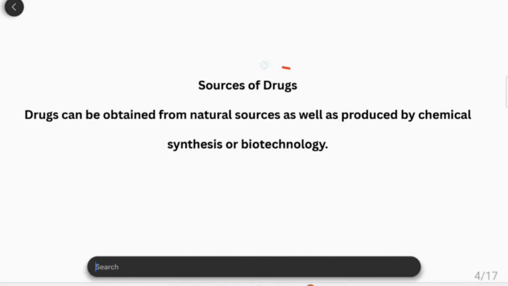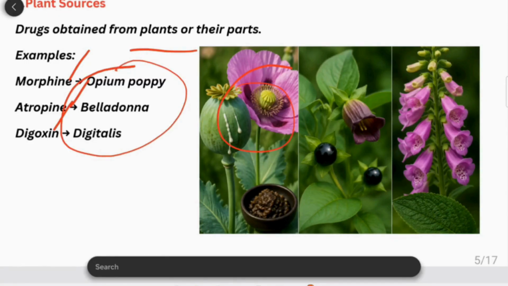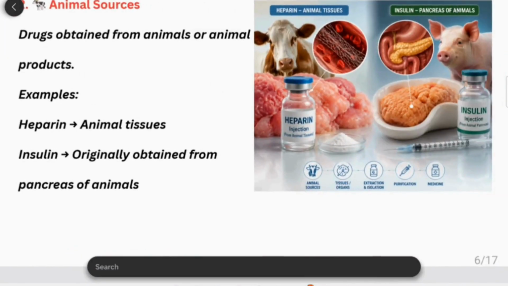Now what are the different sources of the drugs? The drugs can be obtained from different sources like natural sources as well as synthetic sources. Natural sources especially include plants. For example, morphine, atropine and digoxin are obtained from plant sources. And animal sources: some drugs are obtained from animals, like heparin and insulin, which are obtained from different animals.